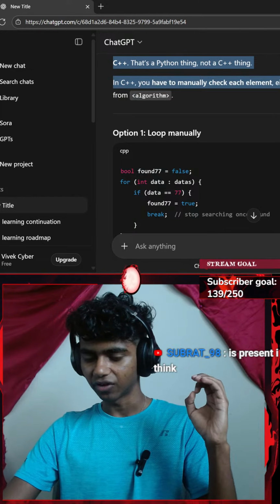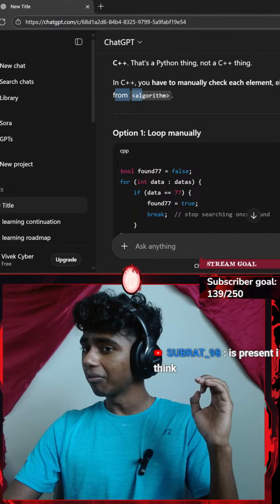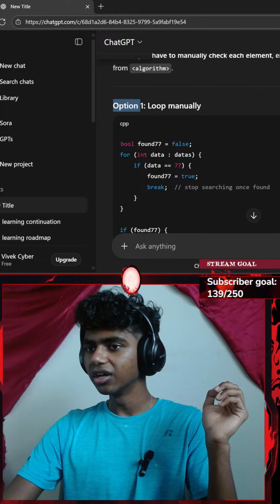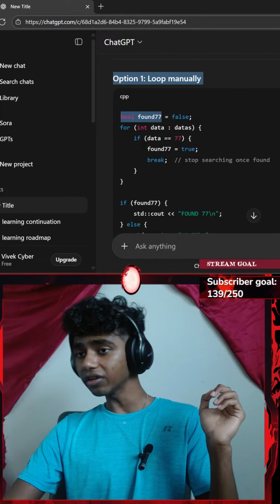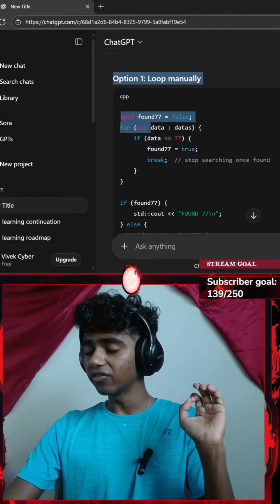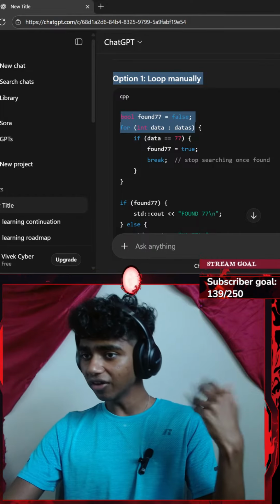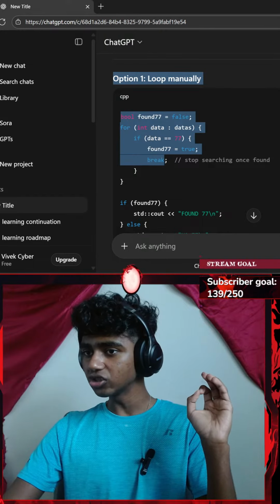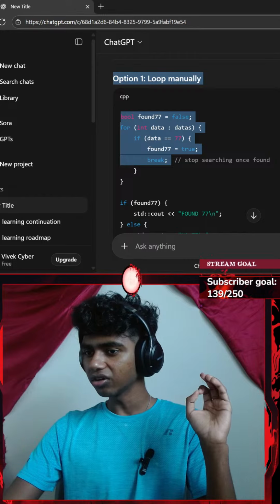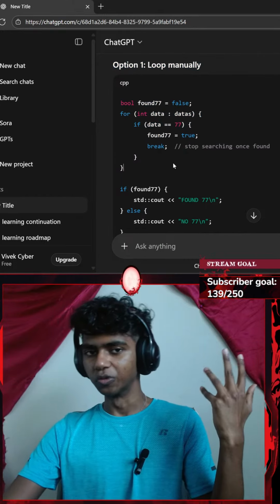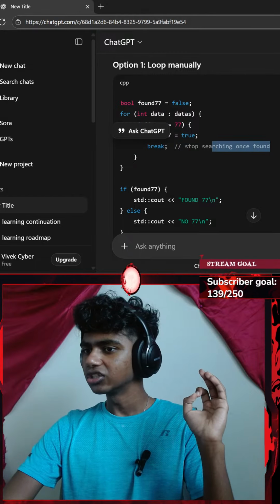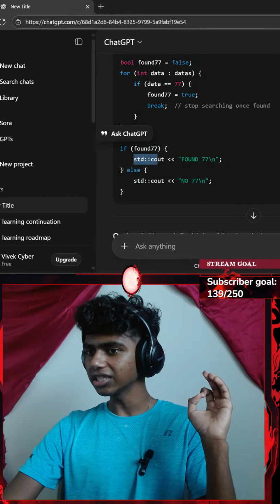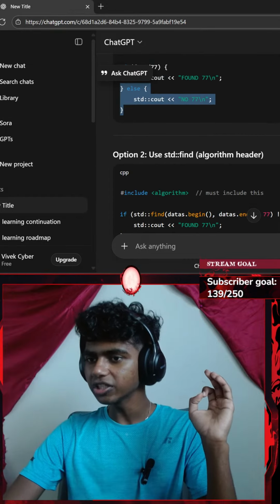Okay, I've never heard of the find function as well. Okay, from algorithms. Okay, is present, I think. Oh, I see. Okay, option 1, loop manually. Boolean found equals false, for every integer of data in my vector of datas, if my data equals 77, found 77 equals true, break. Okay, I do know break statements are for loops. Like in Python, I feel like there were break statements. Stop searching for once. Okay. If found 77, standard count, found 77 else. Okay, that does make sense.